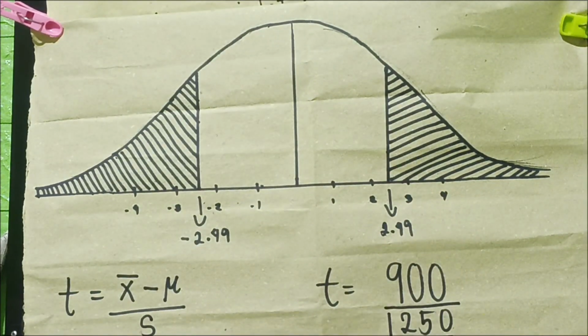So, our decision is the absolute value of the computed t-value is greater than the absolute of the critical t-value at alpha 0.025, which is yung 3.67 is greater than 2.49. Therefore, reject the null hypothesis.